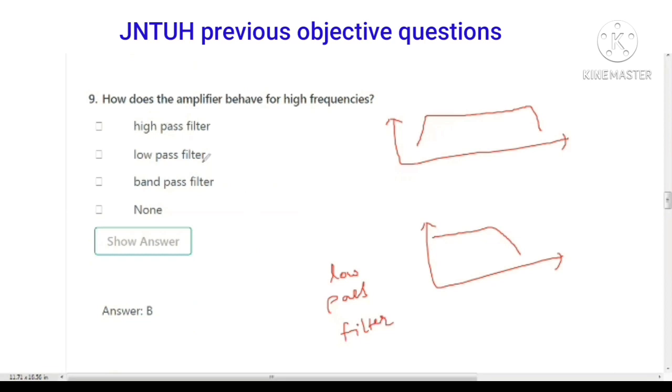Next question, how does the amplifier behave for high frequencies? At high frequencies, the frequency response of an amplifier and the low pass filter frequency response are similar. So the answer is low pass filter. It acts like a low pass filter.